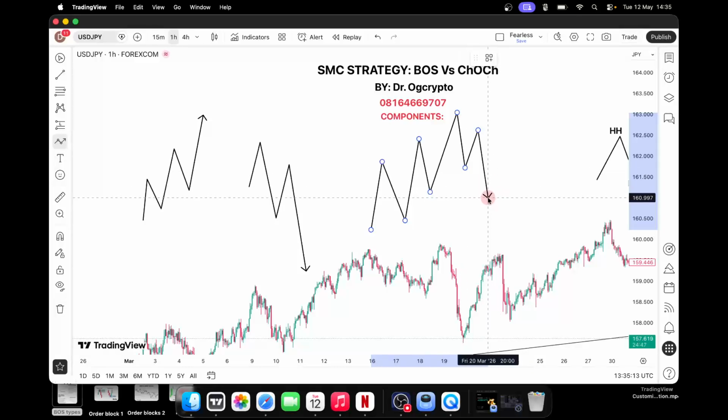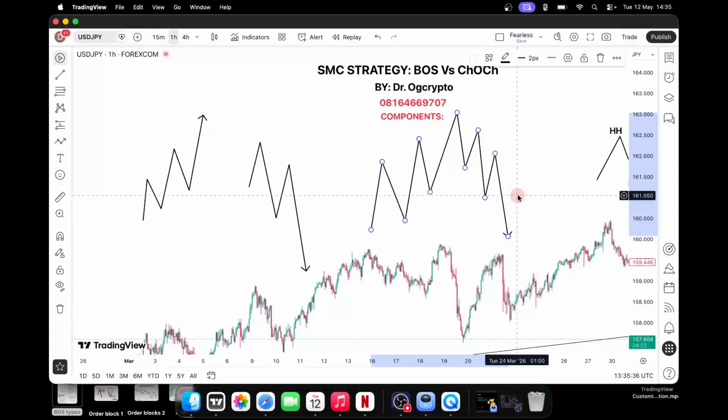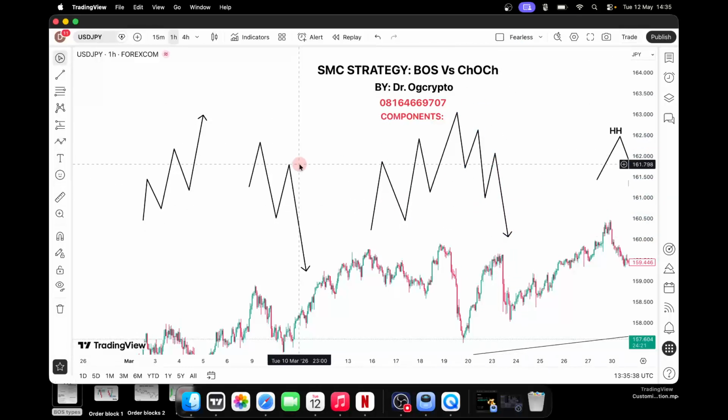Therefore, it's signaling to us that the trend has changed. You understand? So this means that here now is where there is a break of structure. But it is breaking the previous break of structure that we know before. So that's why we can now call this one, instead of break of structure, a change of character. You understand? But if you don't want to be confused, you can just section that